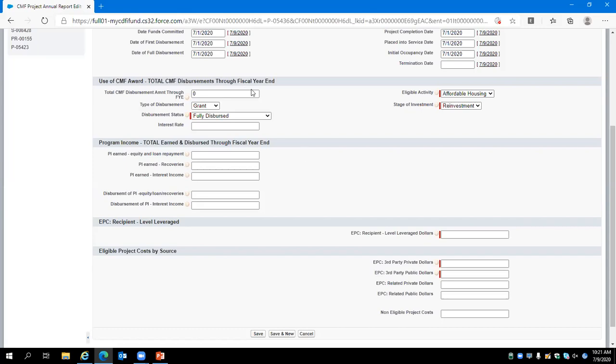Since we did not report the $10,000 up here in the use of CMF award section, we will report it in the program income section. Here in the disbursement of program income, equity, loan, and recoveries.